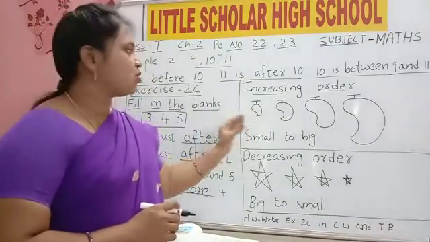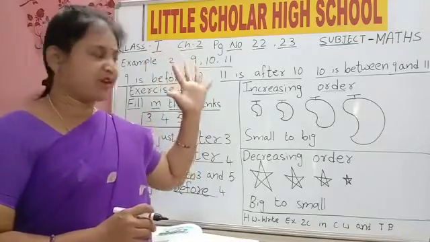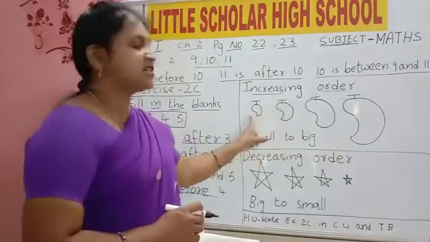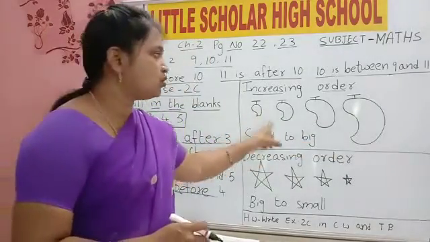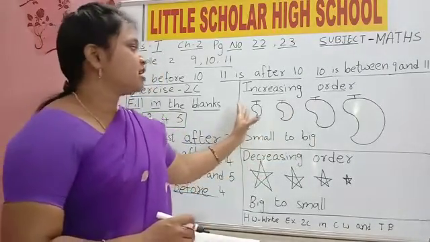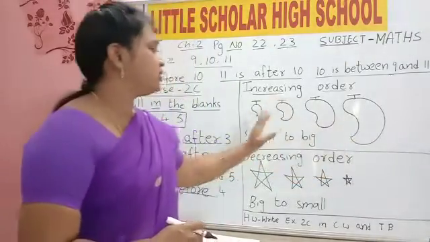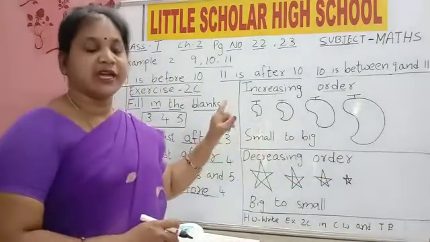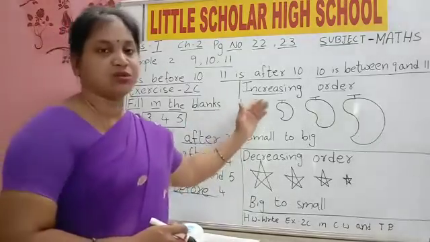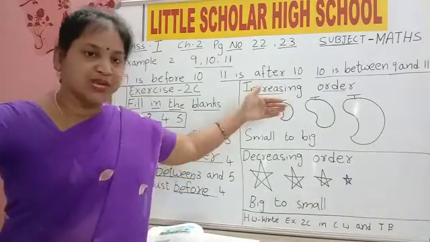How mangoes will grow? First it will be very small, then little big, then big, then very big. So this is known as increasing order. Small to big is known as increasing order. Like this, small mango to big mango. Increasing order means arranging the numbers or objects from small to big.